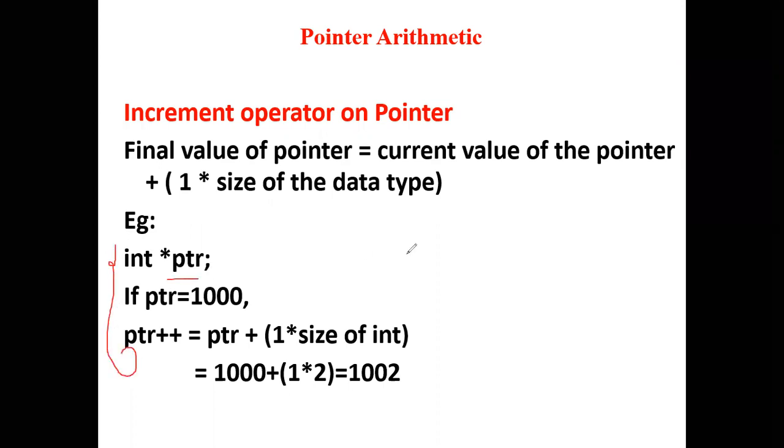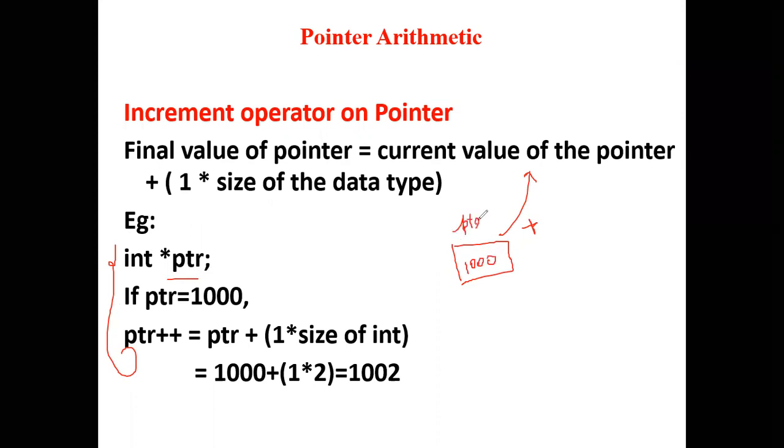I have a pointer, some pointer, and it is pointing to some variable. It has some address, 1000. The pointer name is ptr.